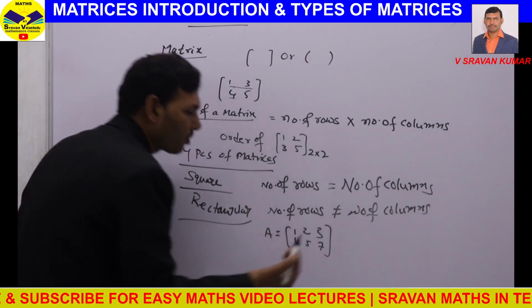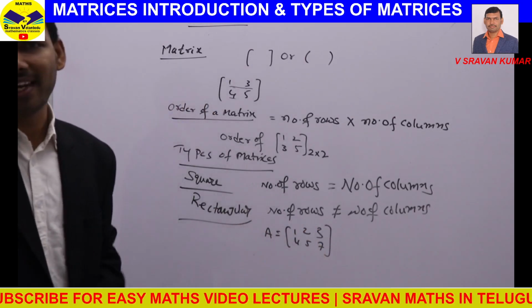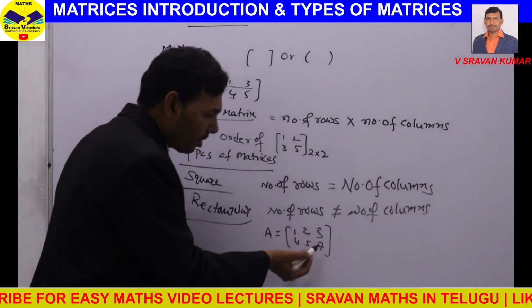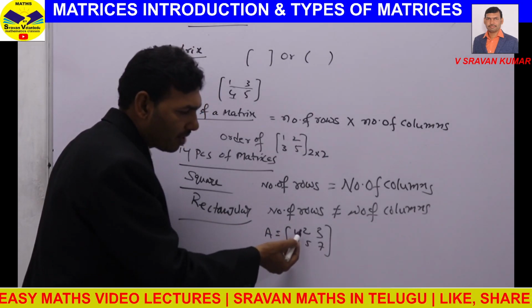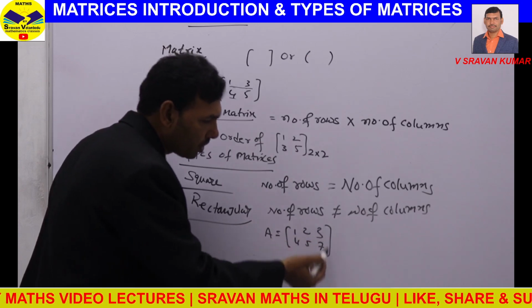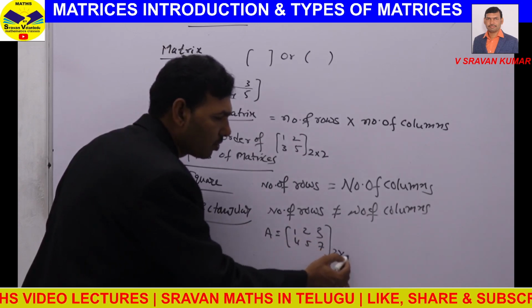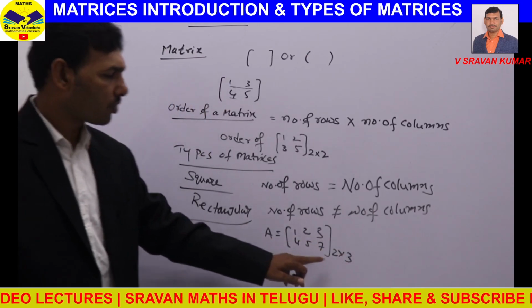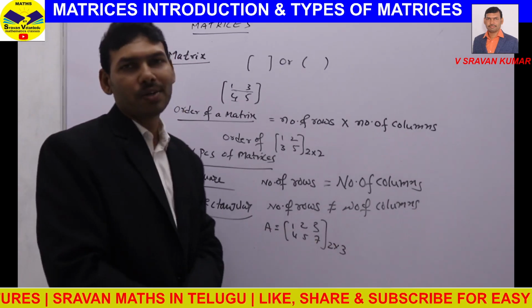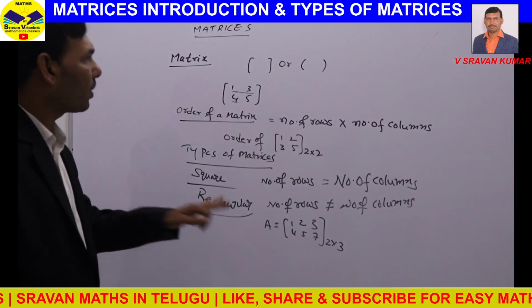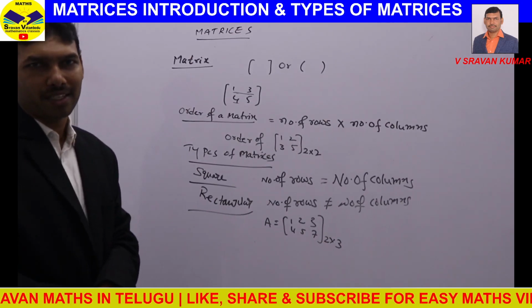See here, number of rows if you can count, 1, 2 rows. How many columns? 1, 2, 3. So order is 2 by 3. Rows are 2, columns are 3. Rows not equal to columns. Then we call that one as rectangular matrix.